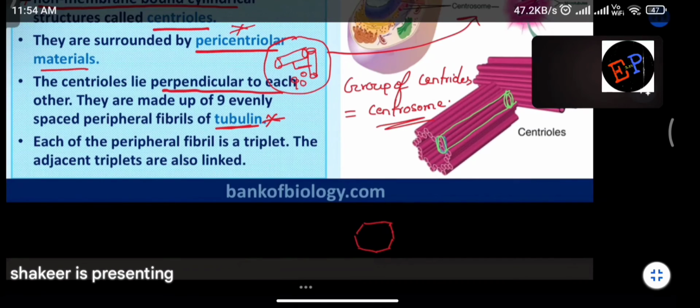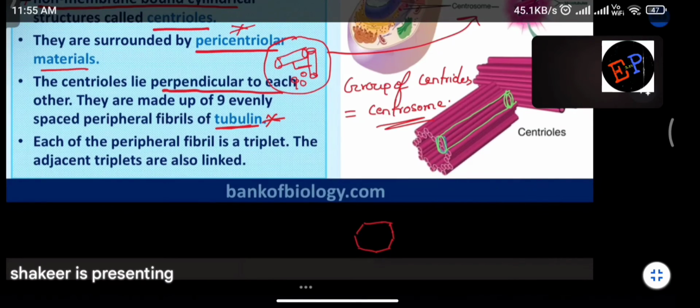And like that, how many fibrils are present? 9 fibrils are present. Then a cylindrical shape will be formed, no ma? That cylindrical shaped tube we can call it as centriole, and 2 perpendicular centrioles is called as centrosome. That is the arrangement. Clear?